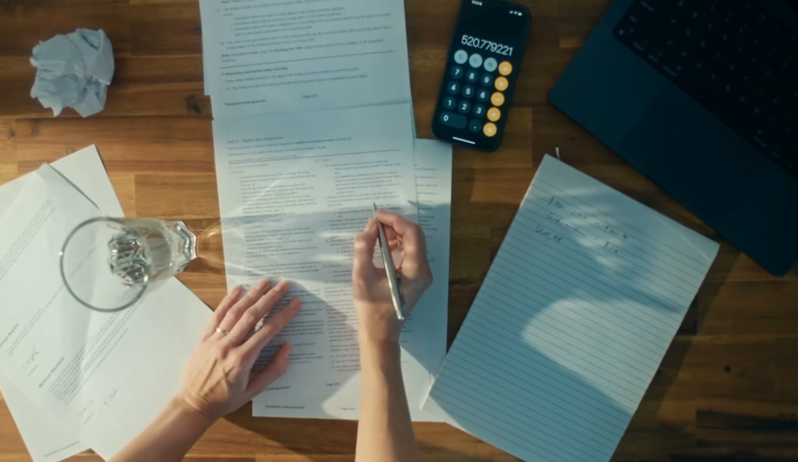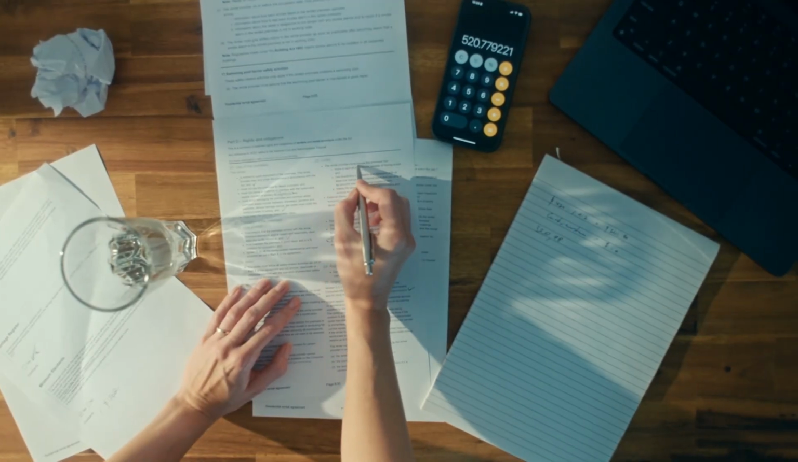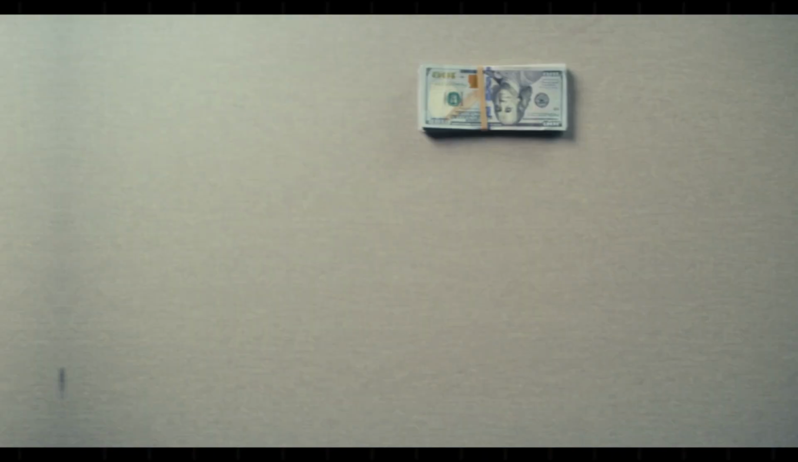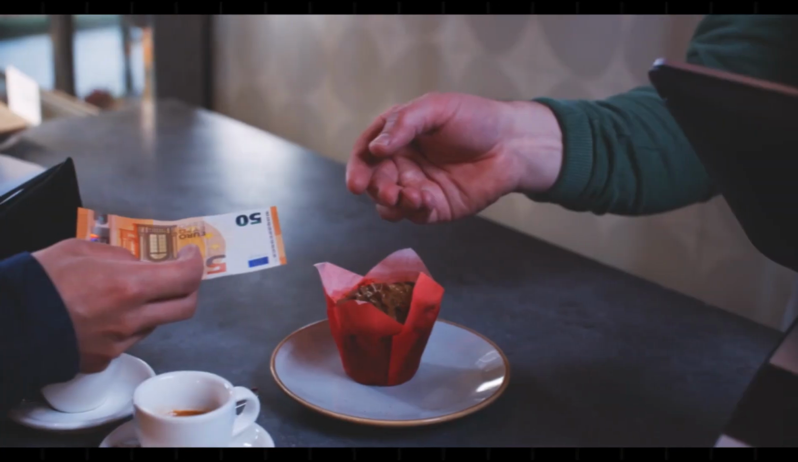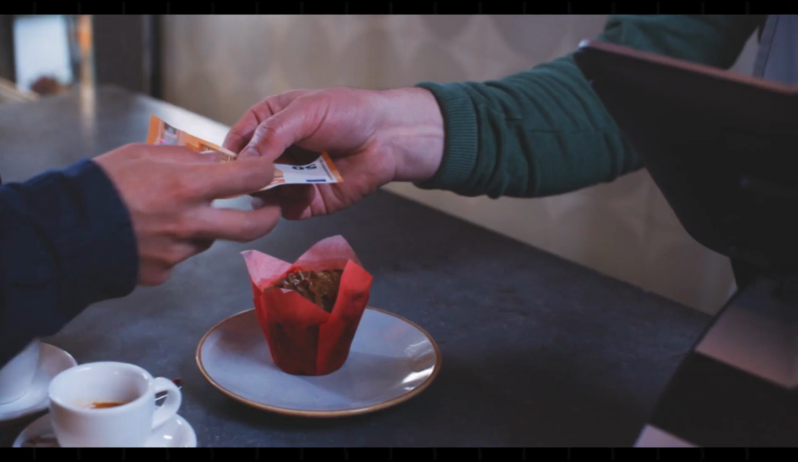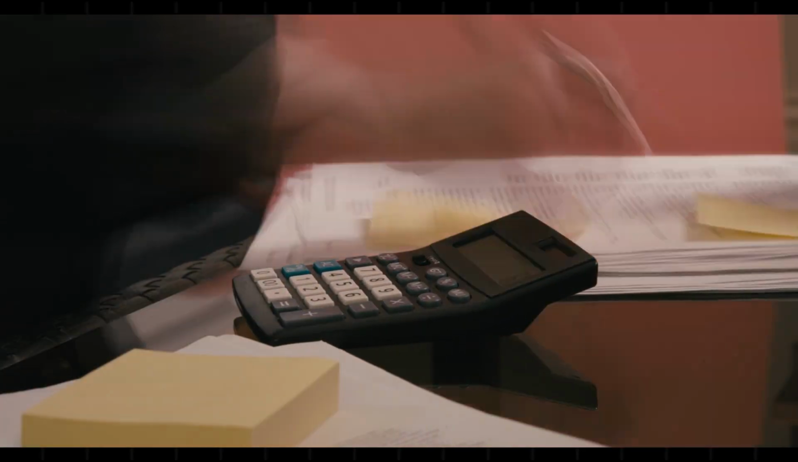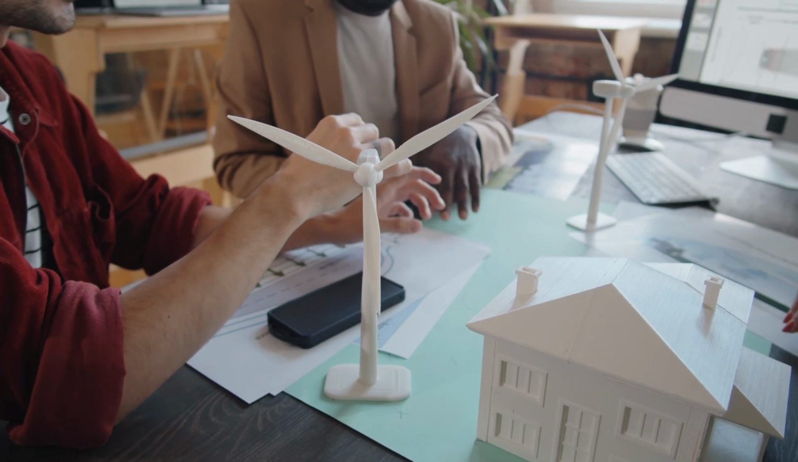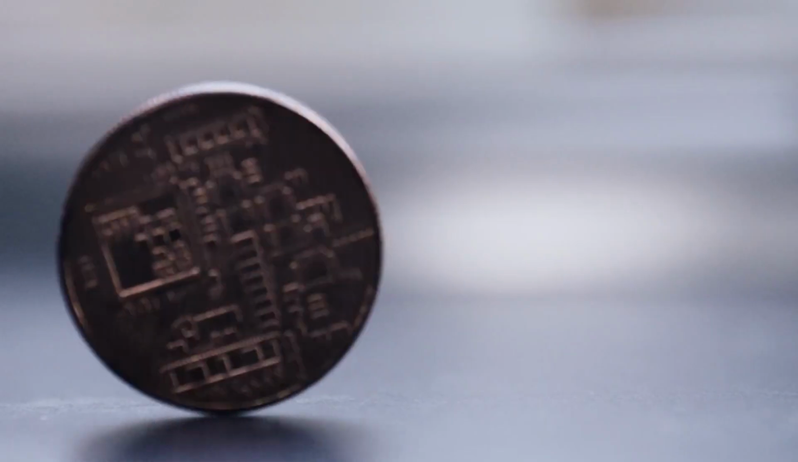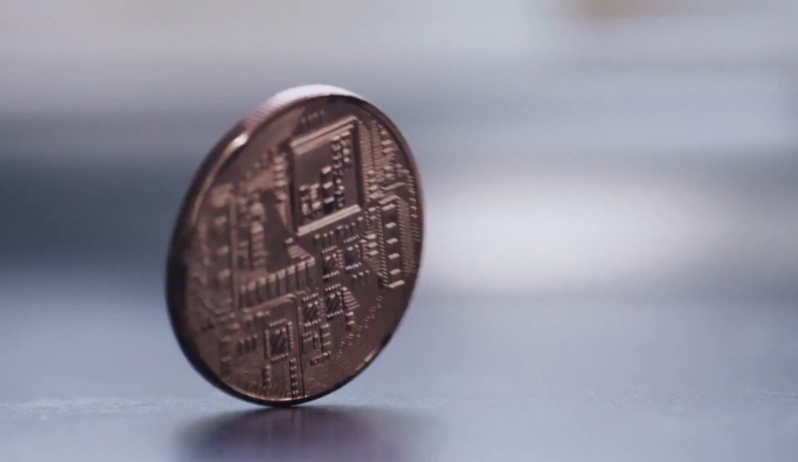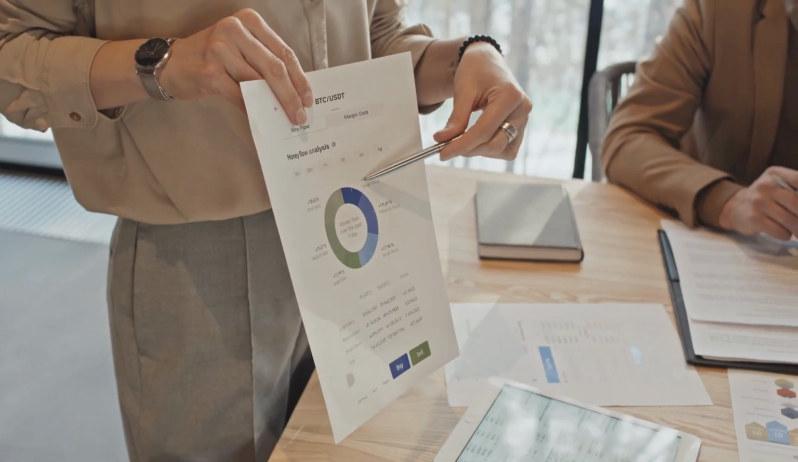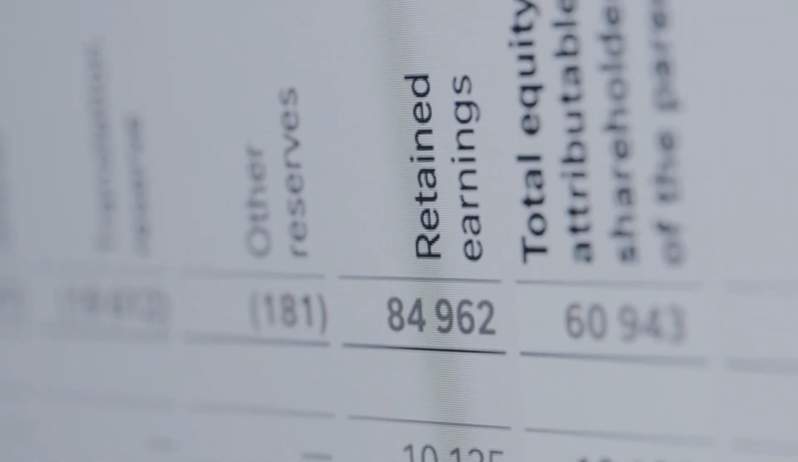Liabilities. Liabilities are obligations or debts that the company owes to external parties. This includes loans from banks, payments to suppliers for goods received, and accrued expenses like utilities that haven't been paid yet. Equity. Equity represents the ownership interest in the company. It's the difference between assets and liabilities, showing what would remain for shareholders if all debts were paid off and assets were liquidated.